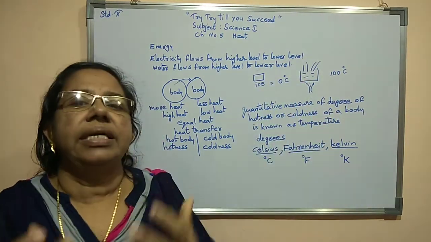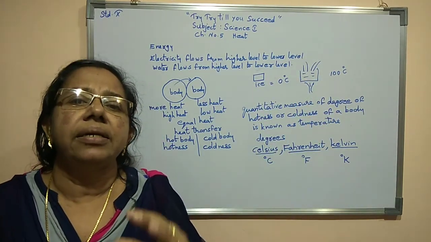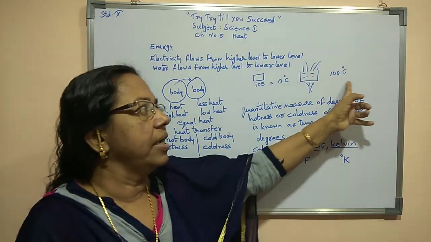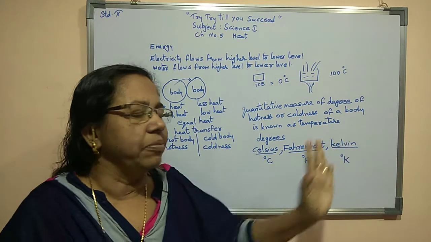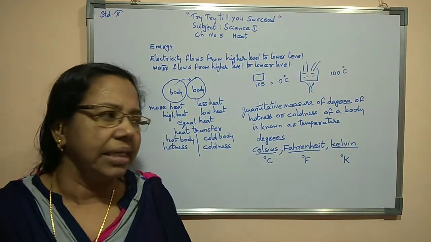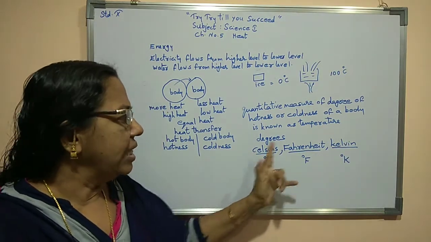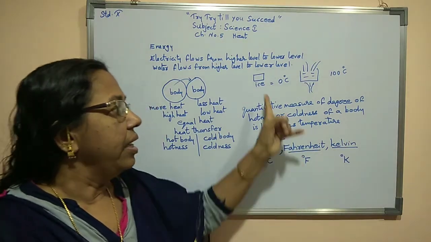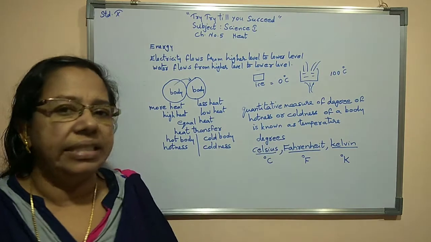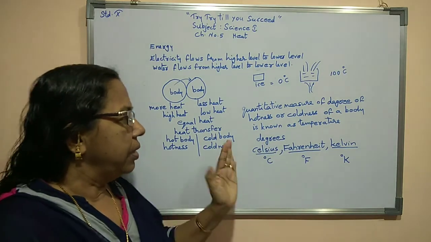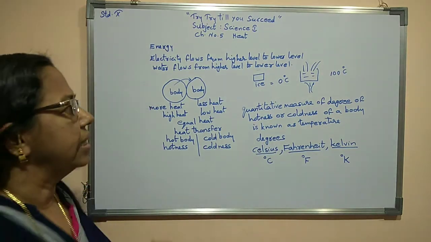For boiling water, its temperature we measure in degree Celsius, that is equal to 100 degree Celsius. But as I mentioned, there are different units for measuring temperature: Celsius, Fahrenheit, Kelvin. We need only degree Celsius now. Now let us study with other examples.